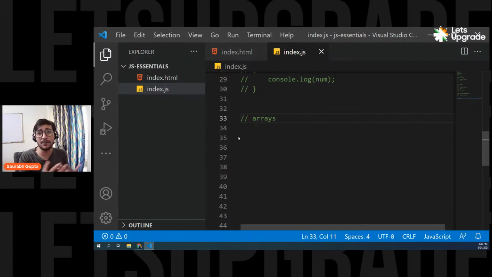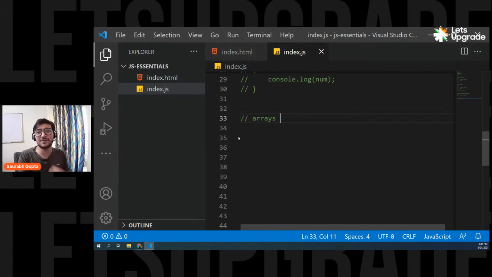Okay, now it can be a collection of numbers, a collection of strings, a collection of booleans, or a collection of decimal values. But remember, an array is nothing but a collection of elements of the same type. Simple. And all the collection, all the values, let's say you have 5 values, 10 values, 100 values, all the values are stored in a single variable.